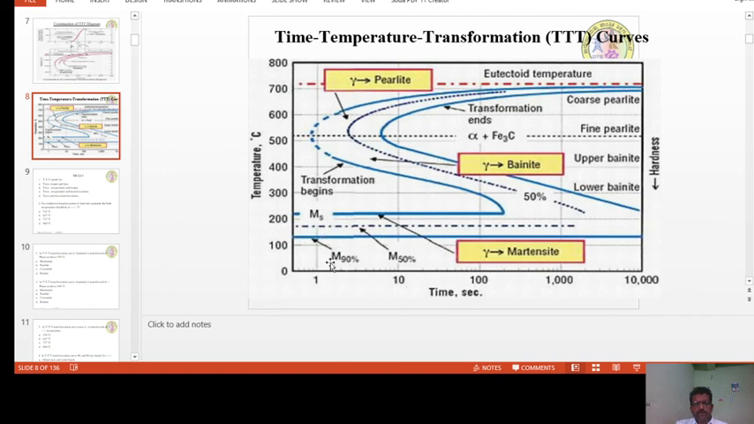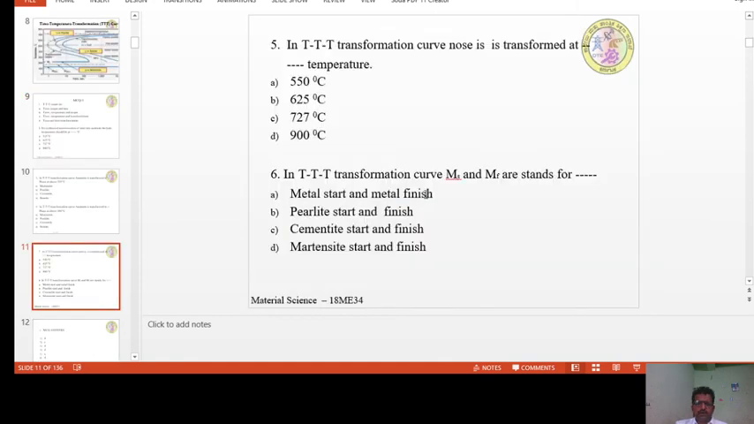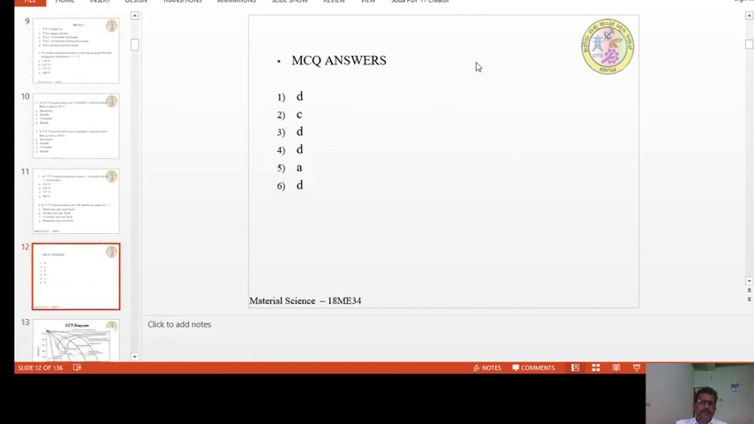Here he says 90% of MF and 50% of MF, and this is where MS starts. So here M stands for martensite. So the answer for the sixth one is not metal start or metal finish, not pearlite start or pearlite finish, but martensite start and martensite finish. These slides have given answers for all the questions. So with this, I hope we have completed session 1 of module 3. Thank you very much.